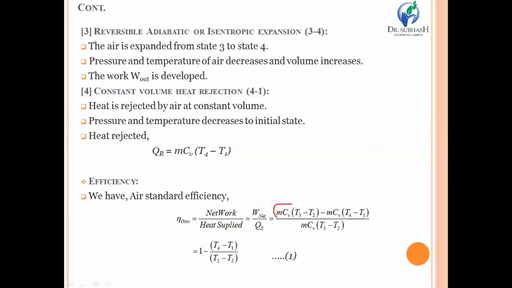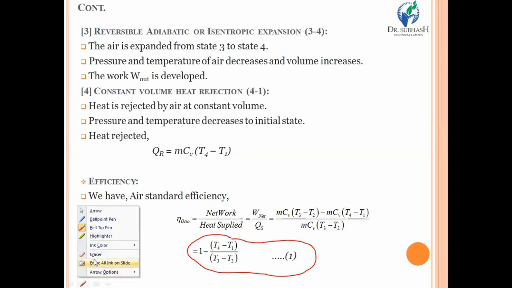In the same way, we can have the relation of Qs minus Qr. This is the equation for Q supplied, that means heat supplied. This is the equation for the Q rejection. Over here, the input we are giving is the heat supplied. So by solving these mathematical equations, we get the equation 1 minus (T4 minus T1) upon (T3 minus T2). So this is the equation for efficiency.